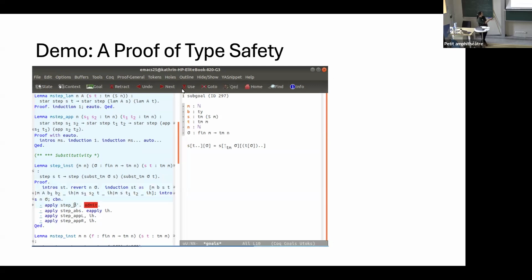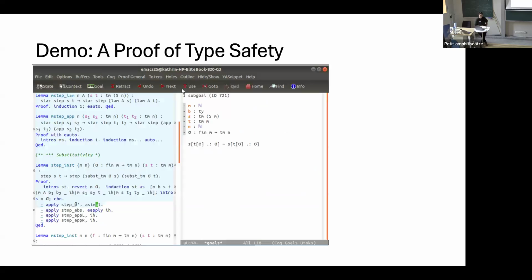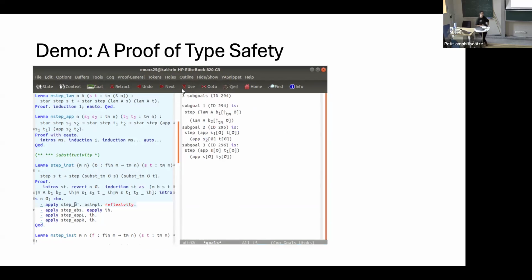We would basically stop at this proof which I've shown before, which would require us to solve an equation looking like this. But using the asimpl technique, this basically simplifies to some normal form, which is exactly the same thing on both sides. So all I basically have to do is use a reflexivity tactic.